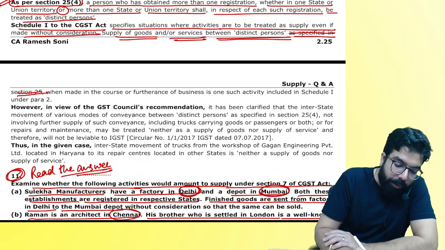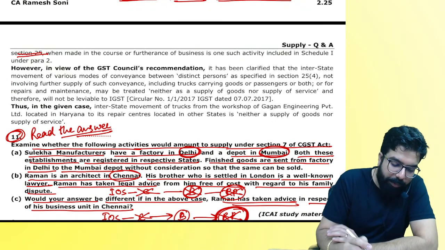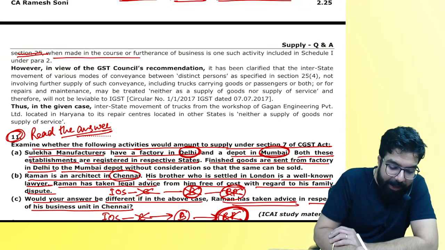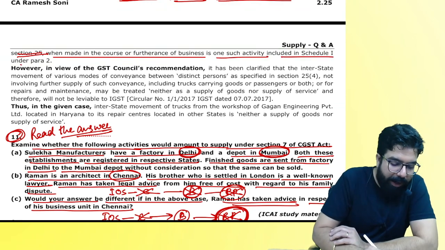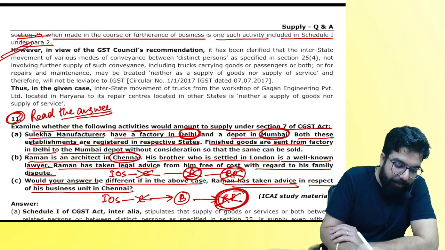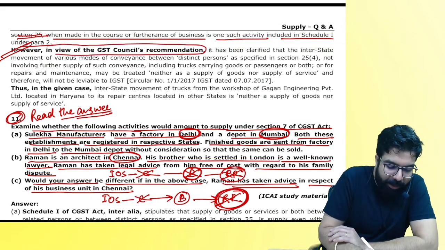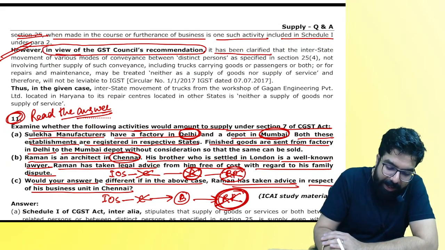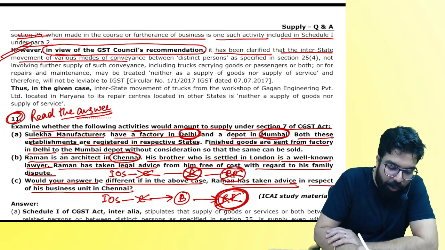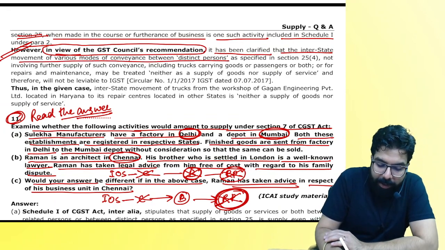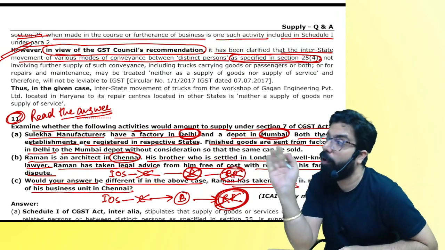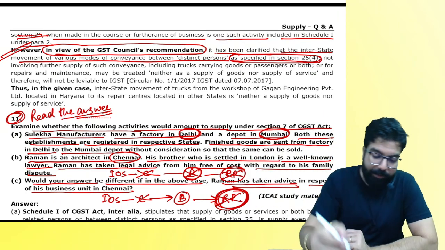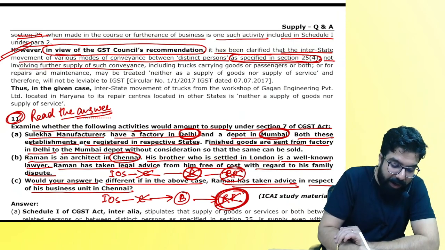Next. So, whenever supply of goods or services is done between whom? Distinct persons, when made in the course or furtherance of business, is one of the activities included in Schedule 1. However, the GST Council has recommended by what circular? You remember, everyone? It has clarified that interstate movement of modes of conveyance between distinct persons. Actually, what a distinct person is, is told in section 25(4). We will learn it in the registration chapter. But as of now, do you already know what a distinct person is? Next. Not involving further supply of such conveyance.